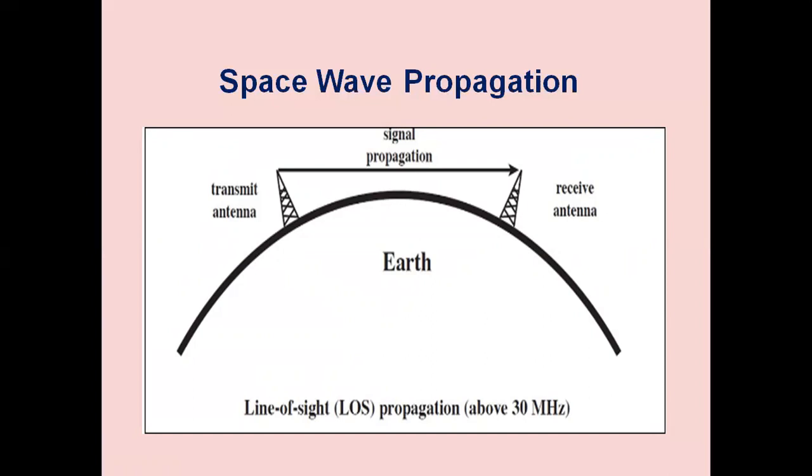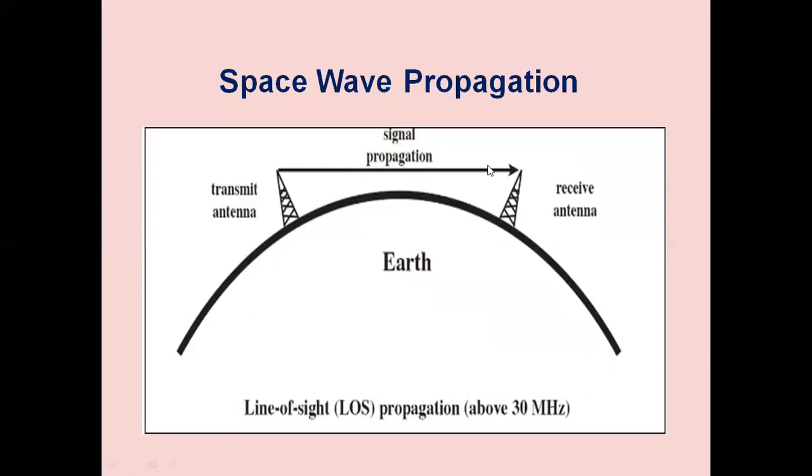The function of the repeater is to receive the signal transmitted by the transmitting station or the other receiver repeater, amplify the received signal, then retransmit toward the distant end. So the repeater should have the receiving antenna to receive the signal, amplifying stage to amplify the signal, and again transmitting antenna which is looking toward the receiving end. So we can make use of propagation like this through the space wave, and finally we can receive the signal at the distant end. This is a line of sight propagation. It is a direct wave propagation.